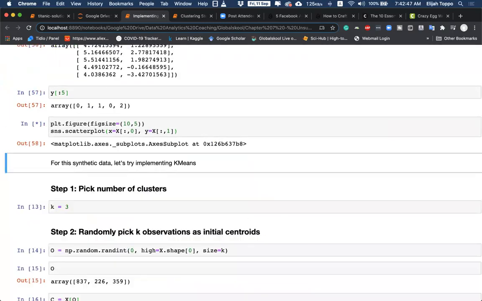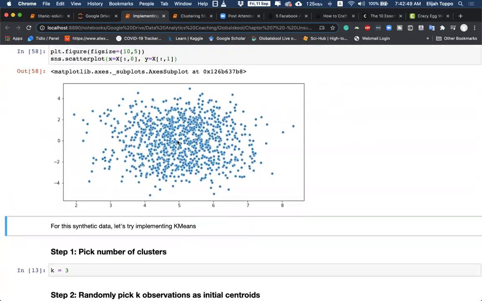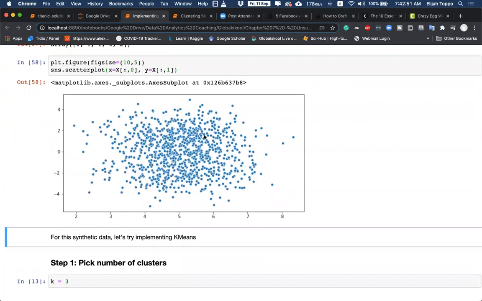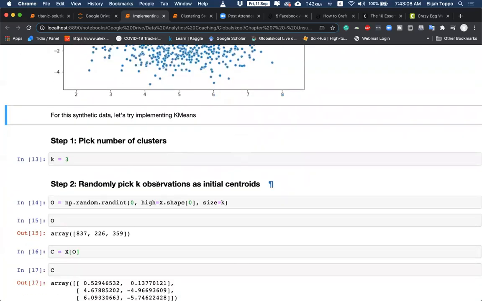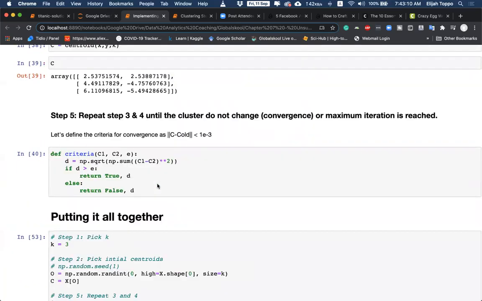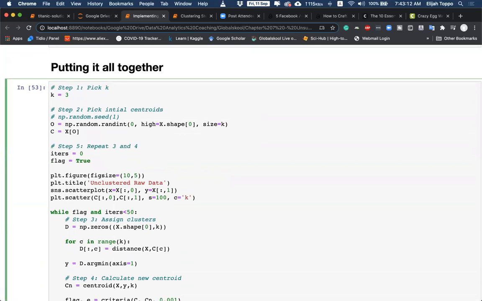So this is how our data looks. Now even for us, if I ask any human to divide this data into 3 clusters, you could do anything. You could divide it vertically into 3 clusters or horizontally into 3 clusters. Let's see what our algorithm does. With these as 3 clusters, I go to putting it all together and execute this.